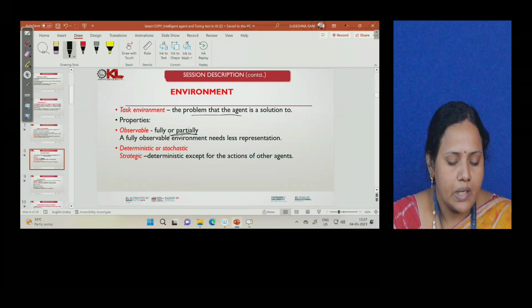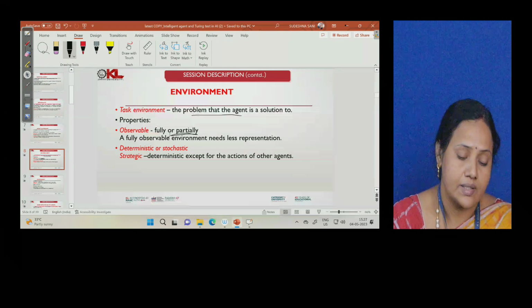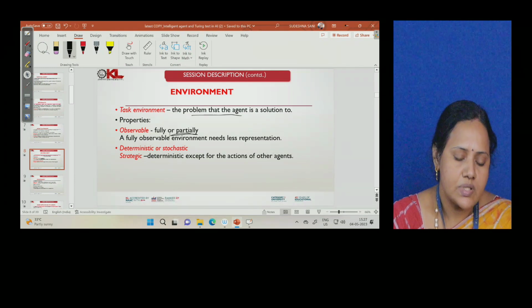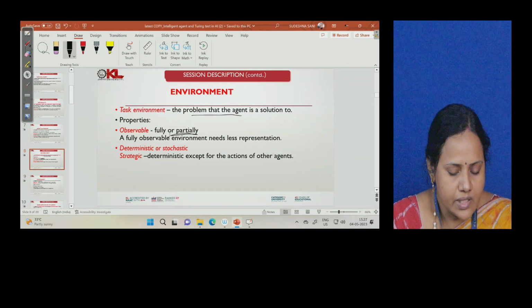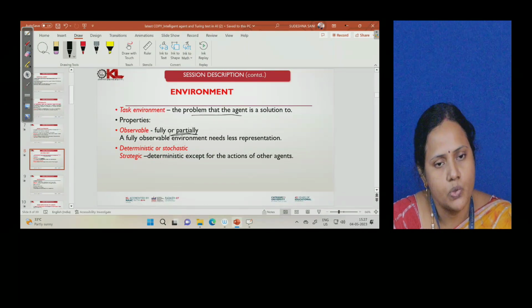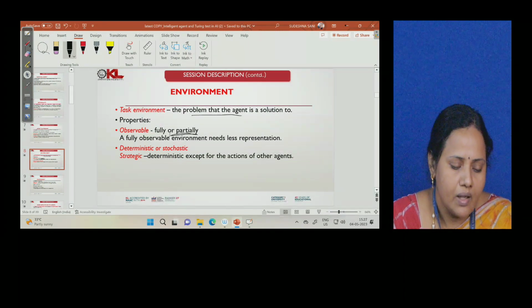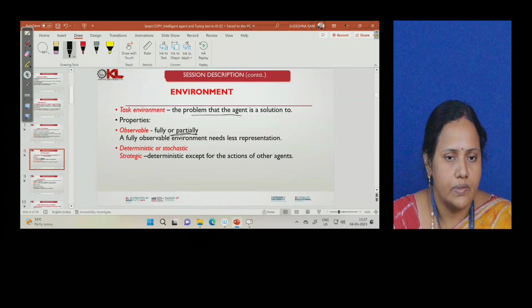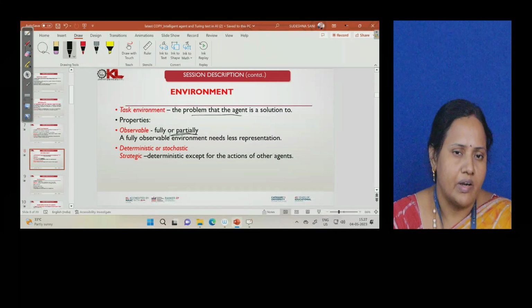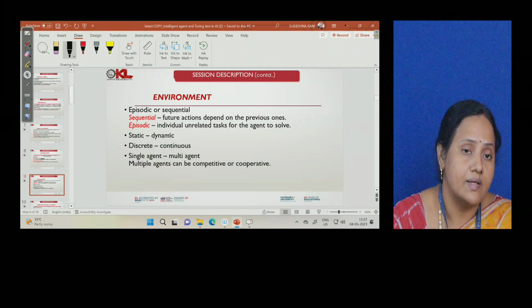What do we mean by deterministic means? Definitely we will have some set of actions on the target that you can achieve. Or strategic means, except for certain things, if other agents' input is also taken by the next agent, different agents' input is taken into consideration, then this agent may be strategic. He may not be deterministic and may not give the correct output there. So these are only the basic fundamental things which you should know about the environment. Nothing complex is there in this.